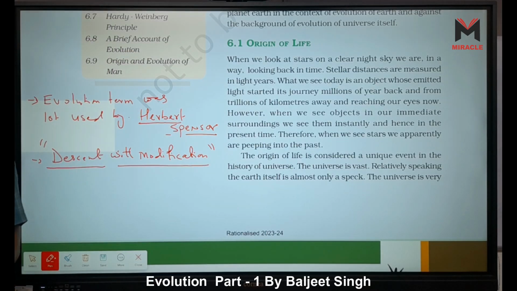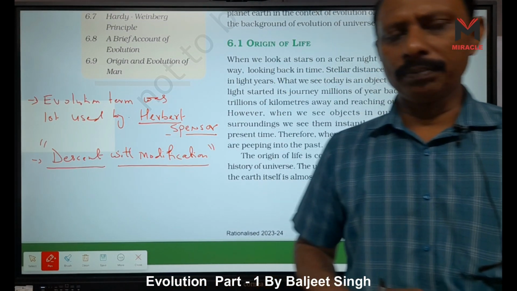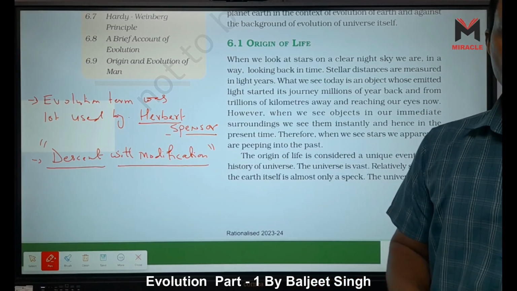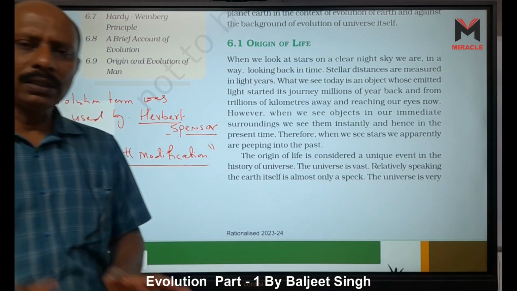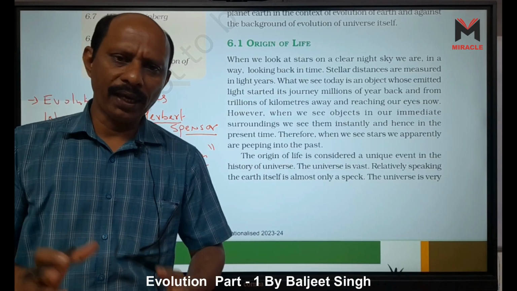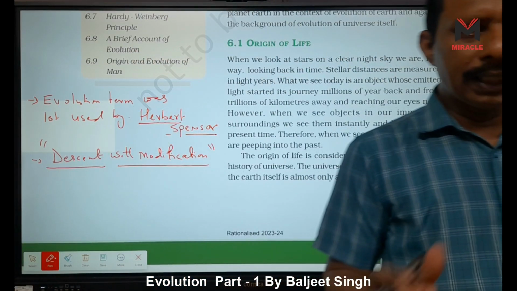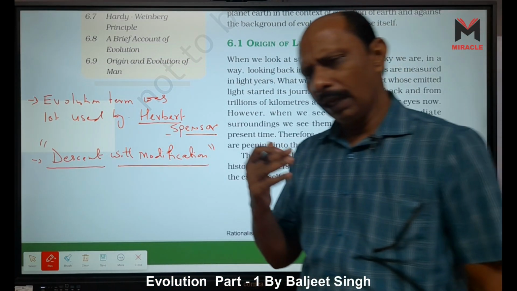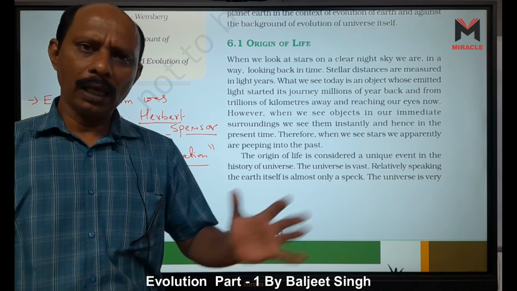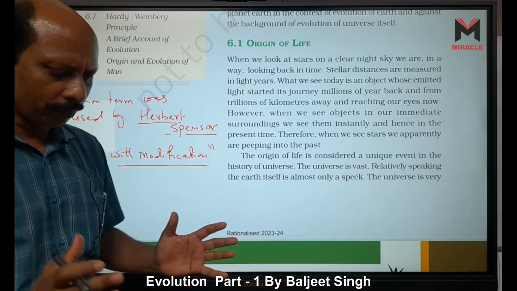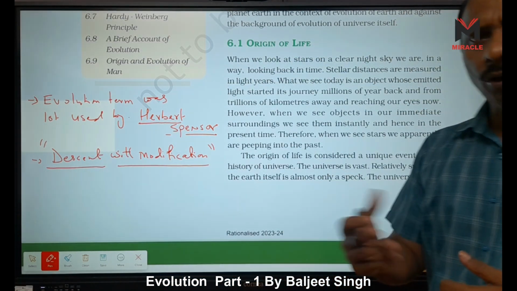Descent means the new offspring, new generation, right? They always come with some modifications, some variation. Through sexual reproduction, we know sexual reproduction is important for variation. The new offspring or new generation is always different from their parents. There are some small variations, and these small variations accumulate generation after generation during millions of years, and eventually they form a new species. That is called evolution.